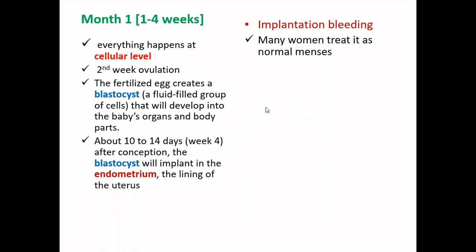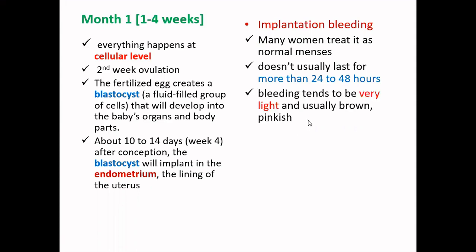Many women treat it as normal menses, but it doesn't usually last more than 24 to 48 hours. This is a criterion to determine whether it's implantation bleeding or a normal menstrual flow. The bleeding tends to be very light, usually brown in color and sometimes pinkish as well.